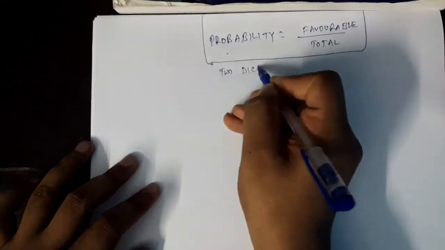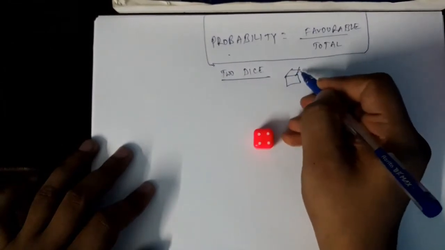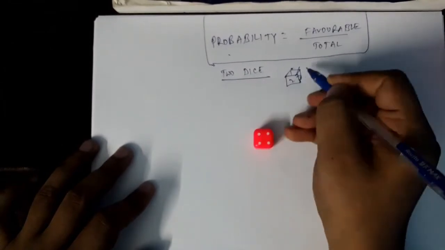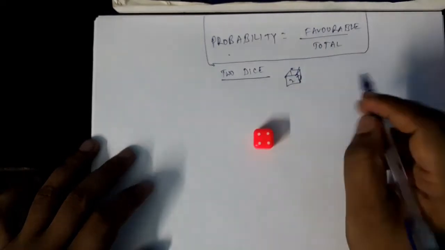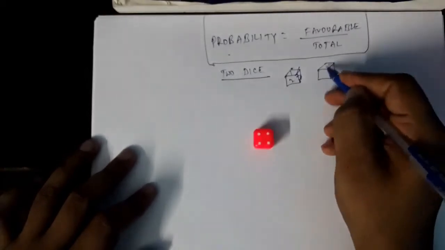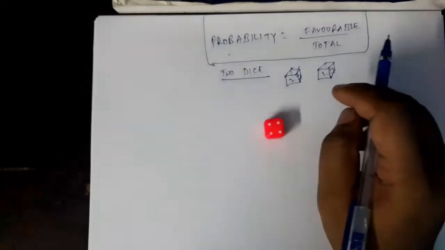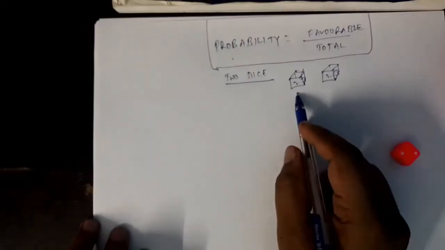Coming to two dice. See, this is one die, right? One, two, three, four, five, six, six faces. If I take another die also of the same six faces, so two dice I have thrown simultaneously, at the same time. This is first die, this is second die.